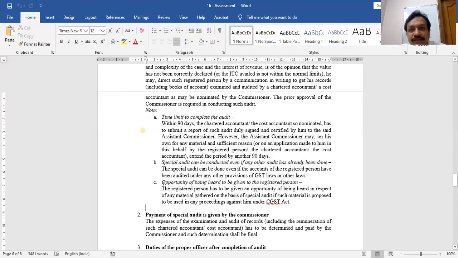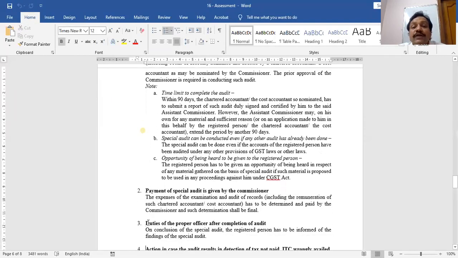Second point within section 66: who will pay the expenses of this chartered accountant or cost accountant? It is not the job of the taxable person to pay the expenses, because this audit has been conducted by the department on the instructions of the department. So this chartered accountant or cost accountant has to be paid by the department, not by the person whose audit they are doing. The expenses are borne by the department for this audit, not by the taxable person.